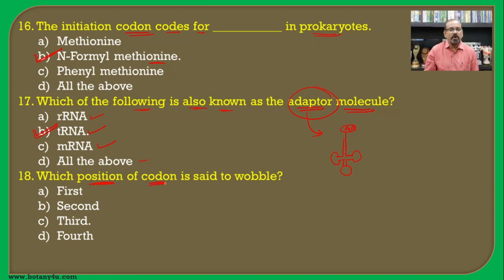Then which position of codon is said to be the wobble? Out of the codon and anticodon pairing, that is the first position, second position, and the third position, as the codon is made up of 3 successive nitrogen bases. Usually the first two are complementary, while the third one is not in case of the wobble pairing, and hence the third nitrogen base pairing which is unusual other than the complementary nitrogen base pairing is known as the wobble pairing.